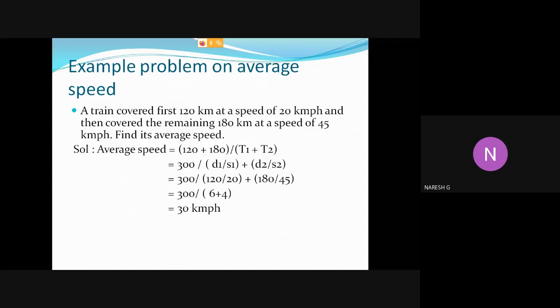We don't know the time value. So time t1 can be written as d1 by s1 and t2 as d2 by s2. So 300 divided by the first distance 120 kilometers divided by speed 20 km per hour, plus the second distance 180 divided by the second speed 45 km per hour. So 300 by 10 equals 30 km per hour. So the average speed is 30 km per hour.